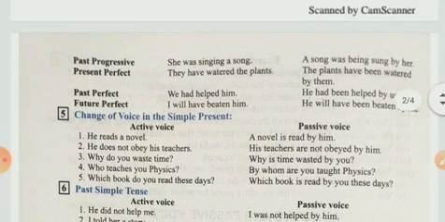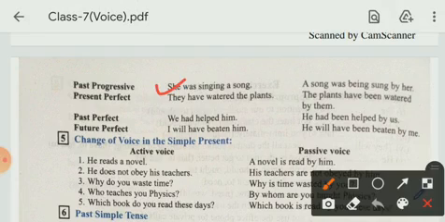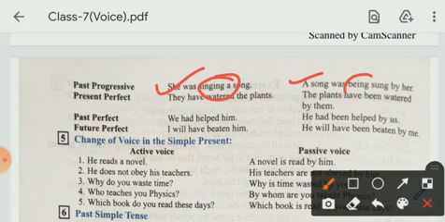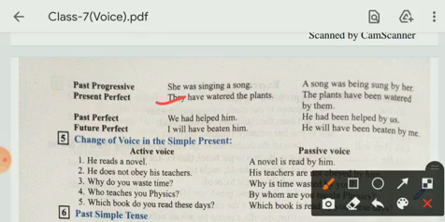Yes, if we talk about past progressive, she was singing a song. A song was being sung by her. Same here, ing form is there, that's why we add being here. Present perfect, they have watered the plants. The plants have been watered by them.